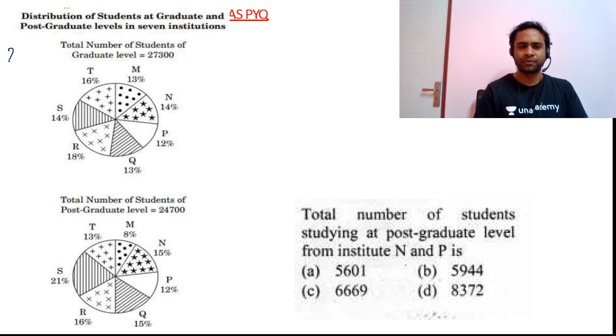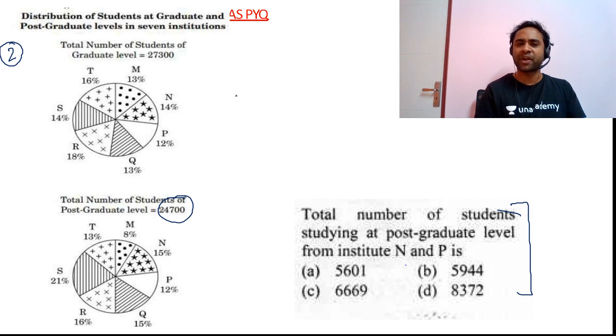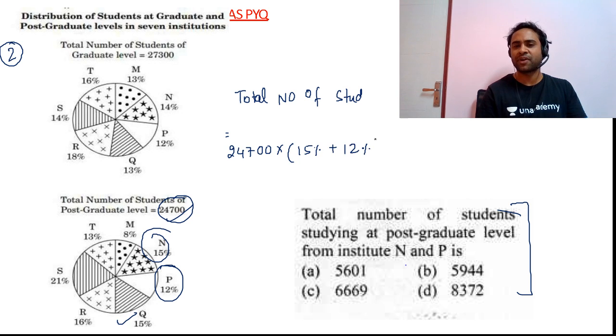Now friends, question number 2. Total number of students studying at postgraduate level from the institutes N and P. So the total number of students at the postgraduate level is 24,700. And friends, they wanted the students from the institutes N and P. So N is 15% and P is 12%. So this will be 15% plus 12%.